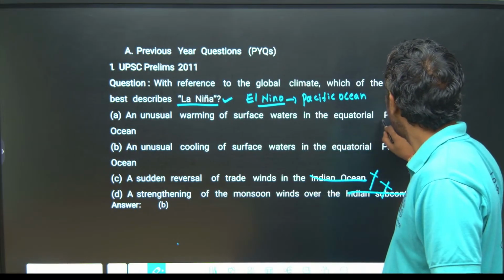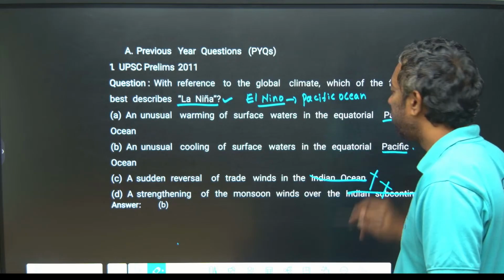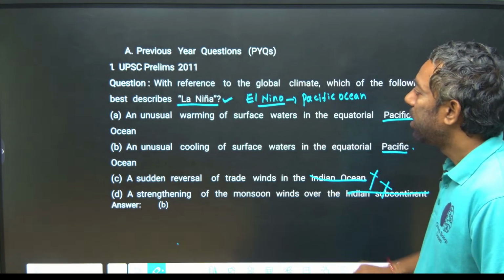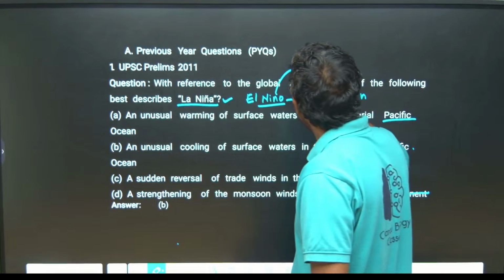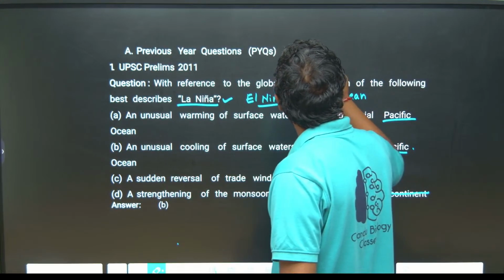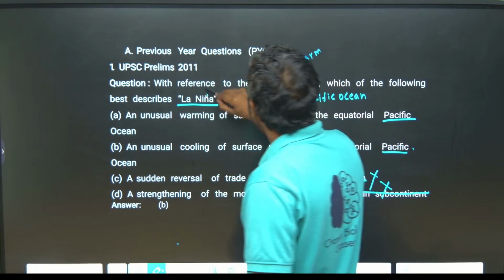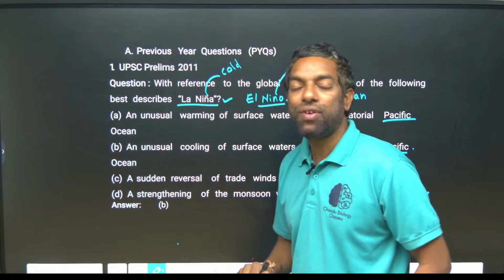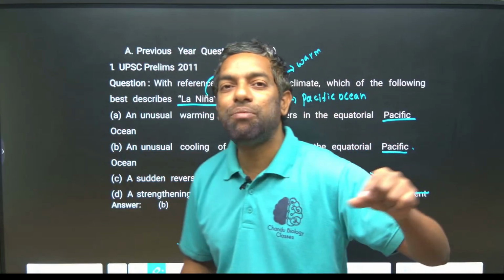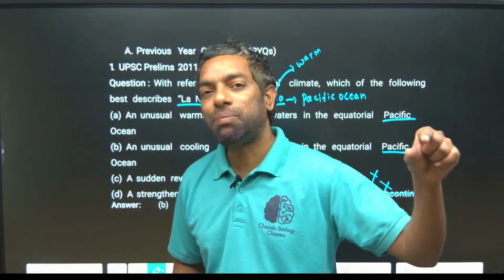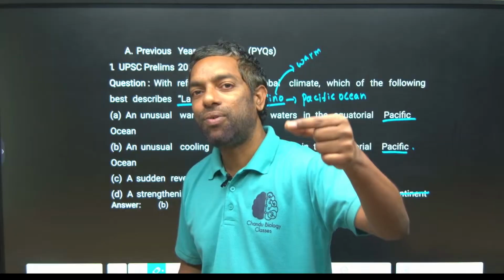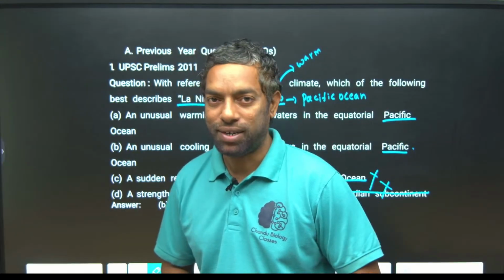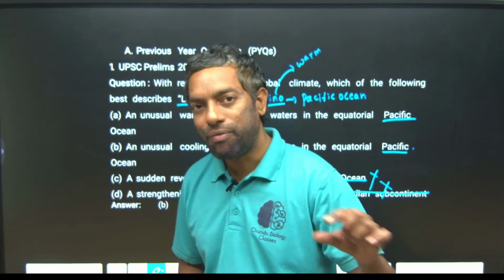Equatorial Pacific and Pacific surface are both there, but El Niño is warm current and La Niña is cold current. It is the long distribution of waves in the Pacific Ocean, either cold or warm water, a cold wave or a warm wave.